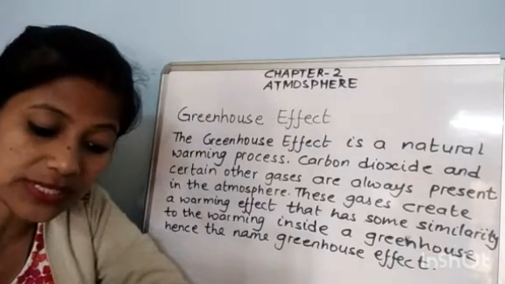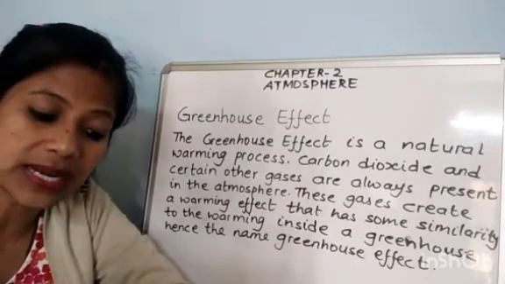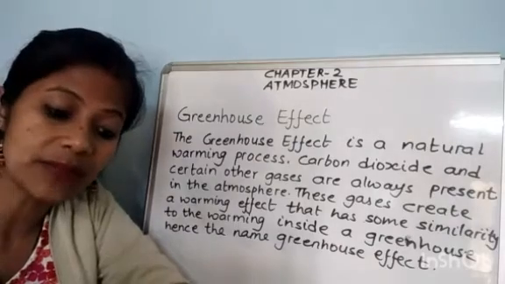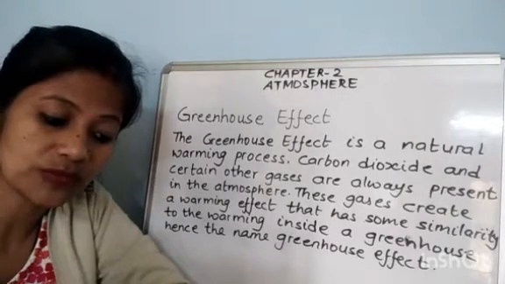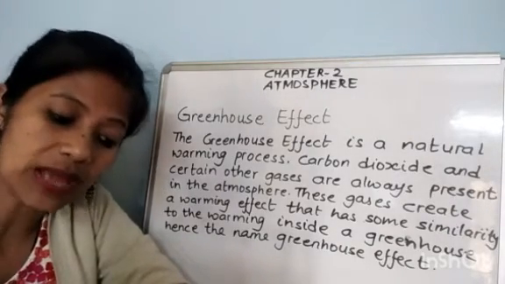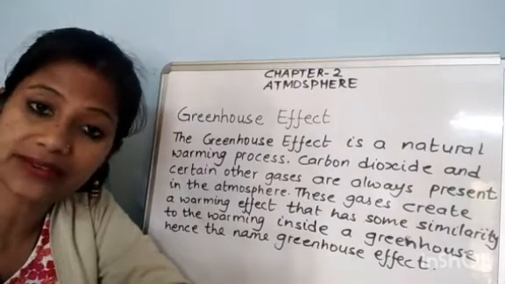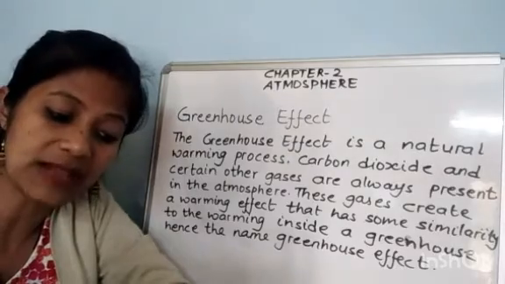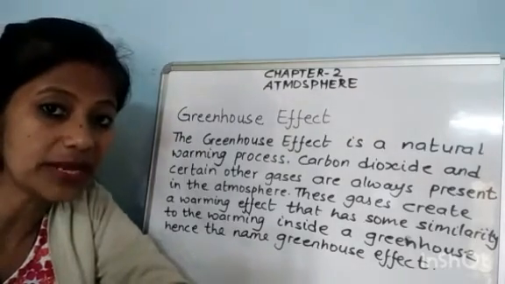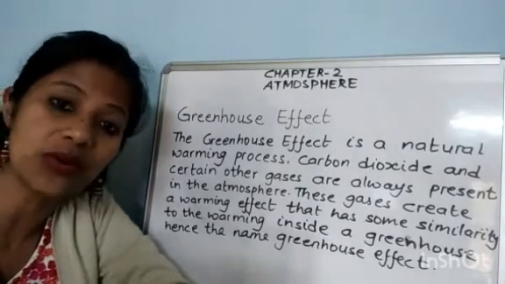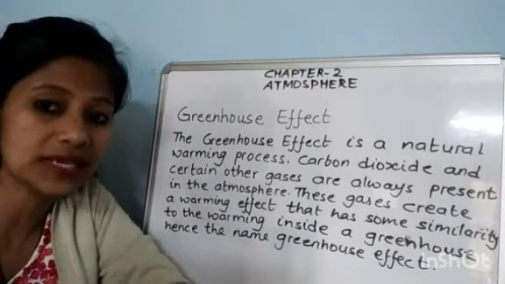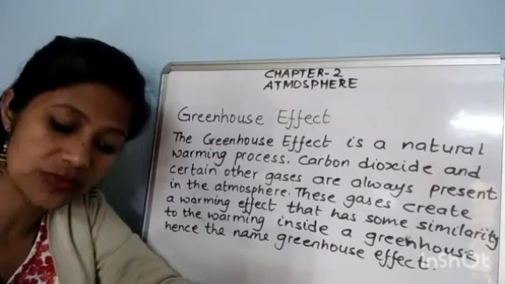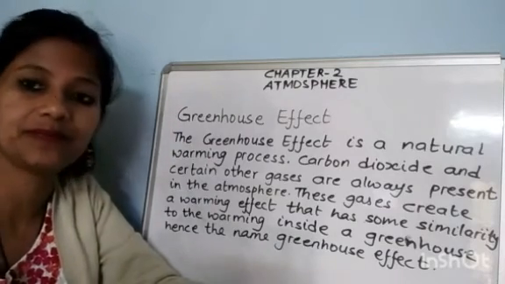Now next is, what is the significance of ionosphere in our lives? Ionosphere, page number 13: the lower part of thermosphere consists of ionosphere, which contains electrically charged particles called ions that help in radio communication on the earth's surface. Okay, this is the significance of ionosphere in our lives.